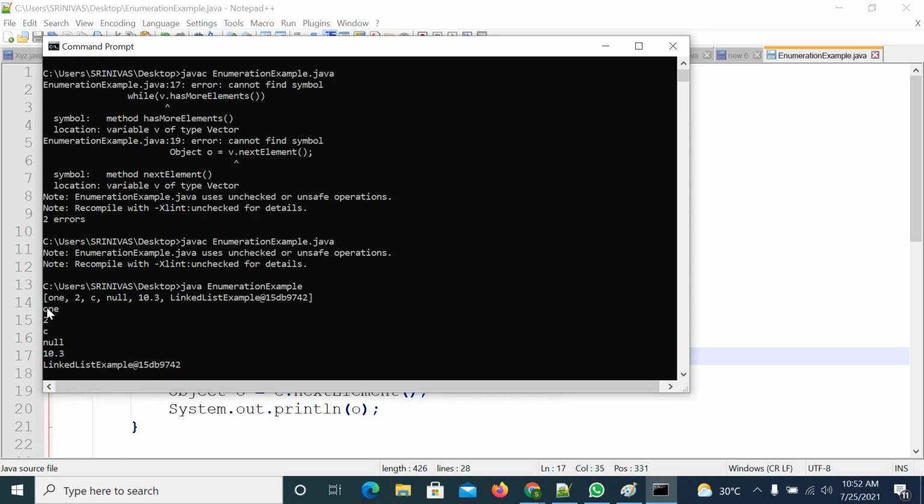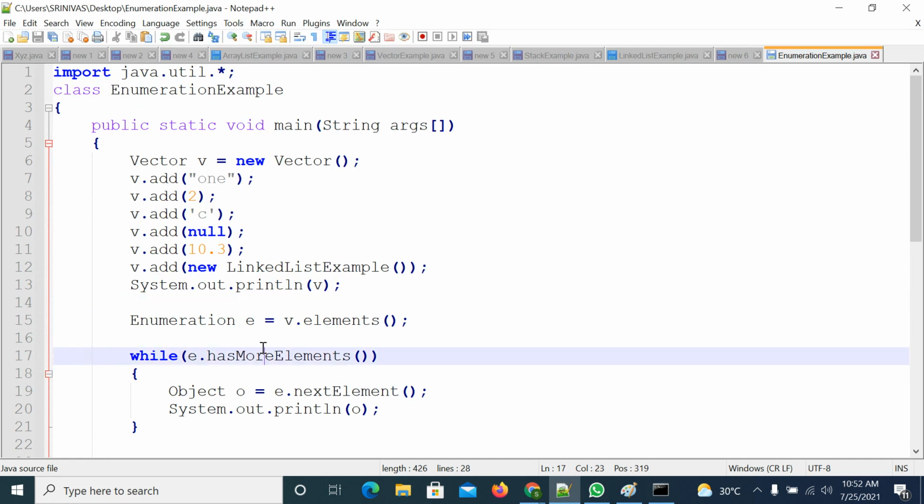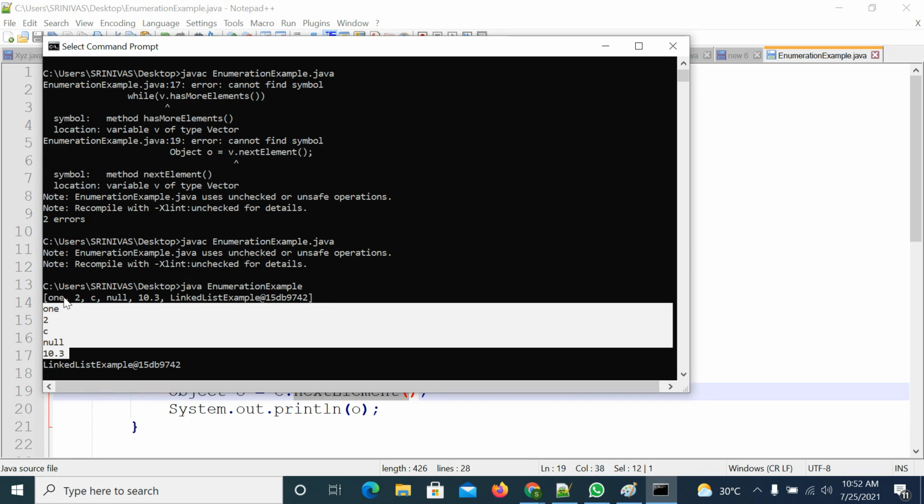So how is this happening? This is happening because of this while loop. What will this while loop do? First it will verify whether the first element is there or not. If the first element is there, it will return true. It will enter into this while loop, then it will pick the next element, which means the first element.